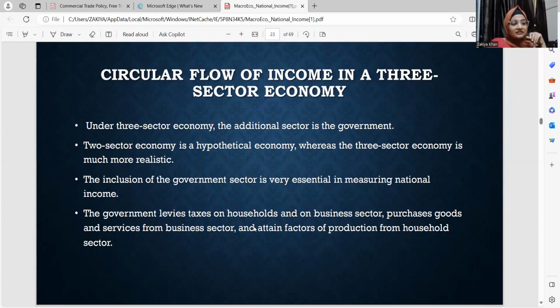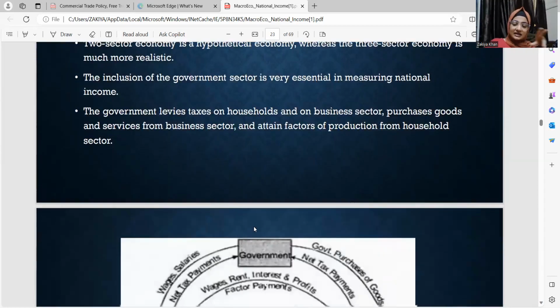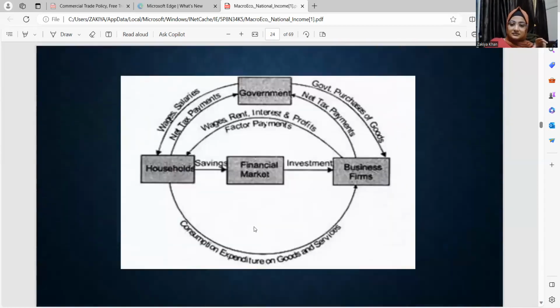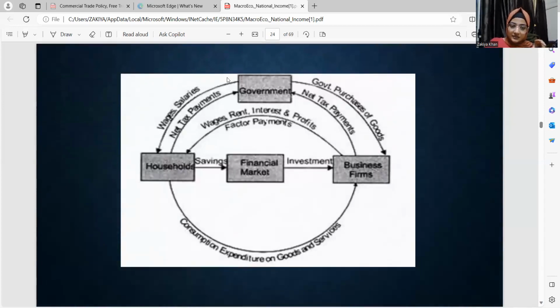So again, in the form of leakage, we have taxes. It is taking away from consumption through taxes, but it is giving back government expenditure. So that is a leakage and an injection. The government is giving wages and salaries, the government is purchasing goods, transfer payment is given to the household, subsidies is given to the firms. The household and the firms, both of them give tax payments to the government.